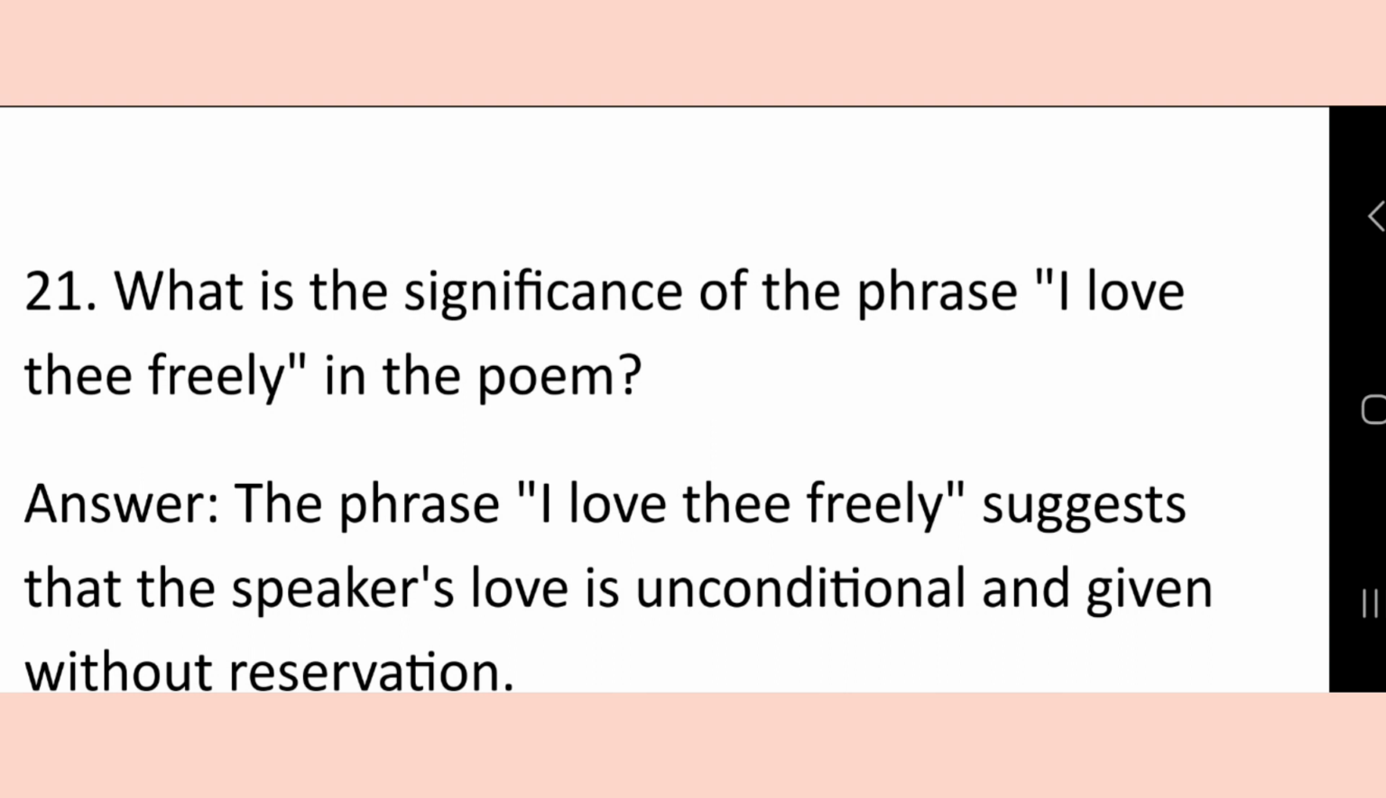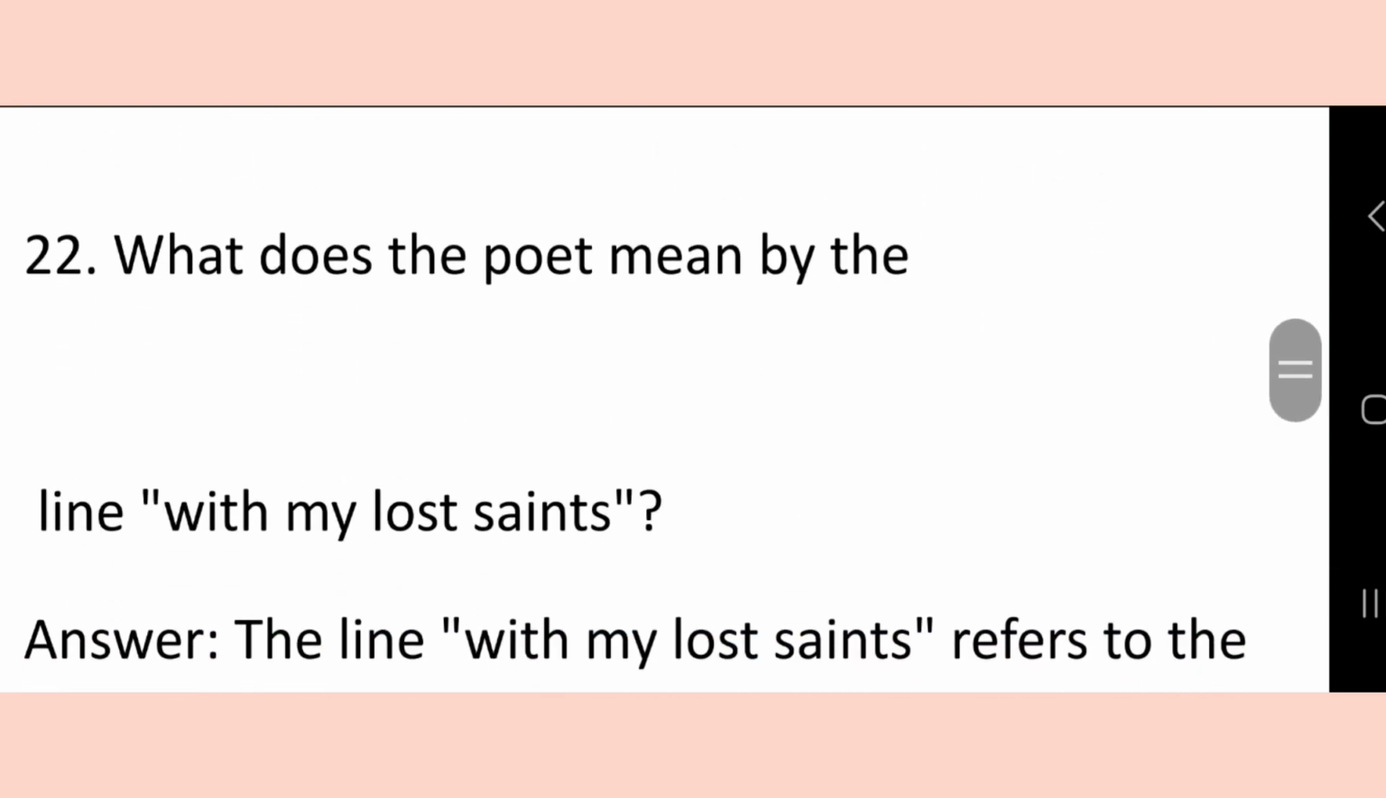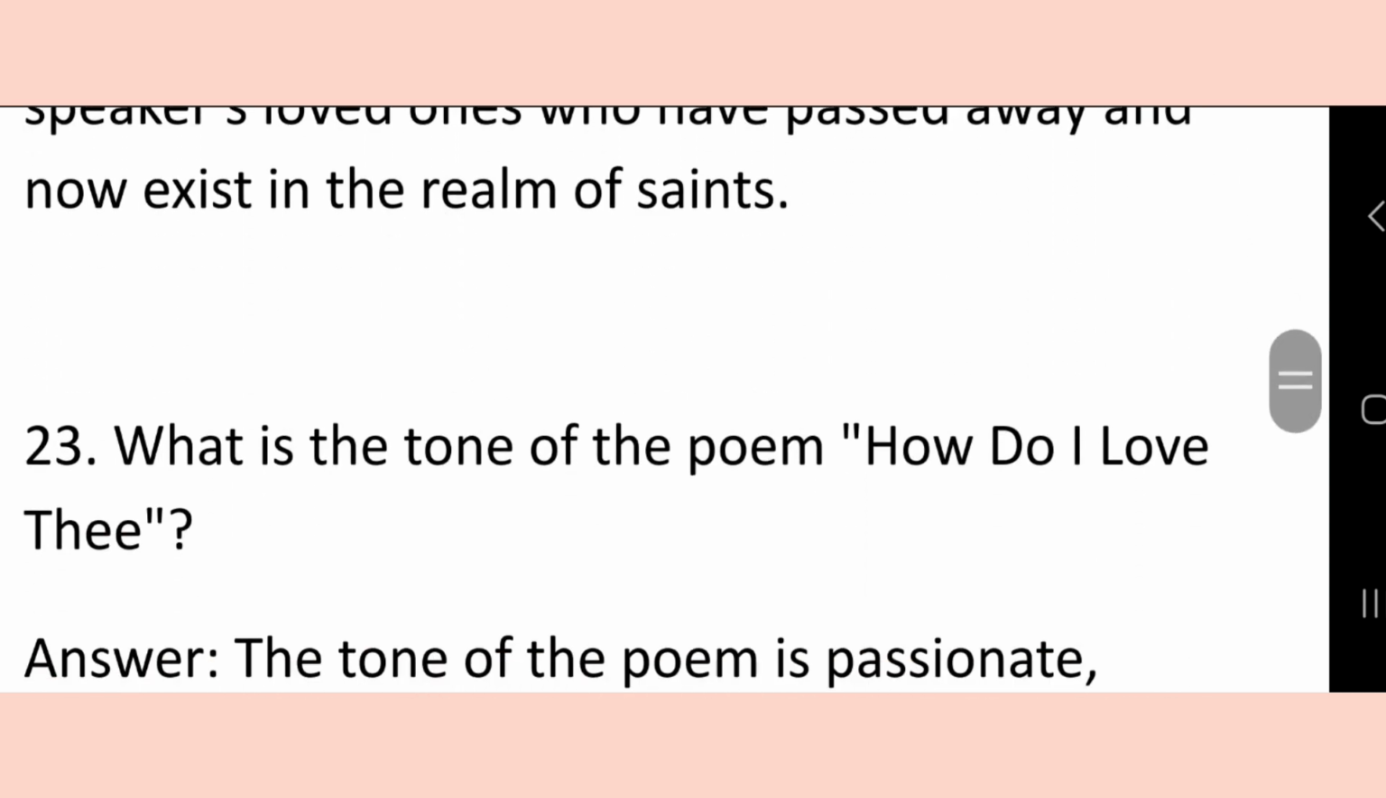What is the significance of the phrase "I love thee freely" in the poem? The phrase "I love thee freely" suggests that the speaker's love is unconditional and given without reservation. What does the poet mean by the line "with my lost saints"? Answer: The line "with my lost saints" refers to the speaker's loved ones who have passed away and now exist in the realm of saints.